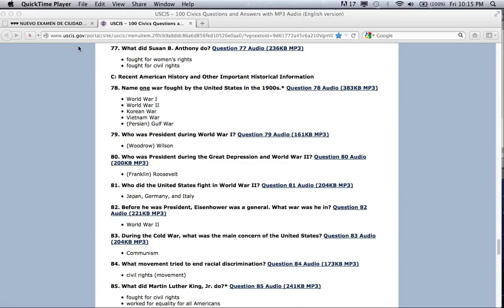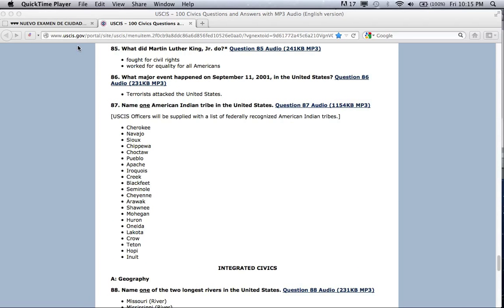What did Martin Luther King Jr. do? Fought for civil rights. Worked for equality for all Americans. What major event happened on September 11, 2001 in the United States? Terrorists attacked the United States. Name one American Indian tribe in the United States. USCIS officers will be supplied with a list of federally recognized American Indian tribes.